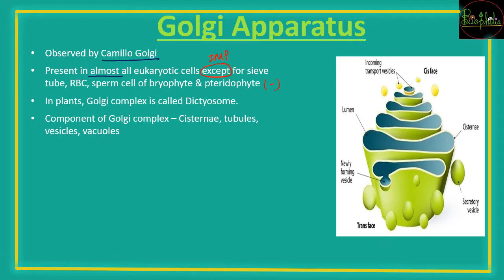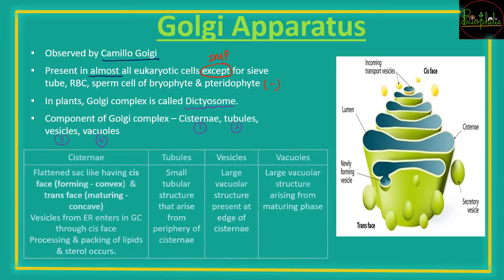So Golgi apparatus या Golgi complex को plants में अलग नाम दिया है, that is dictyosome. And since it is the Golgi apparatus or Golgi complex, it is going to have some different structures in it as well. So these are four: cisternae, tubules, vesicles, and vacuoles. So what are these? Let us see them in detail. The cisternae, as we saw in the endoplasmic reticulum as well, are flattened sac-like structures which have two faces. The first one is the cis face and the second is the trans face.